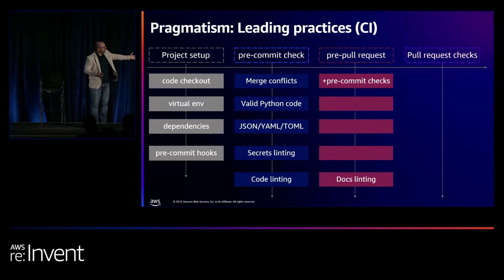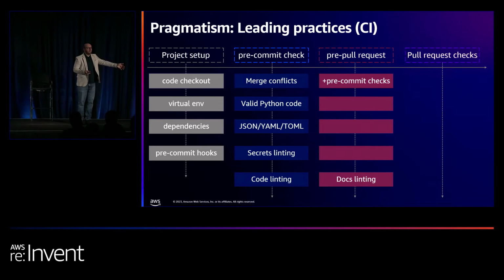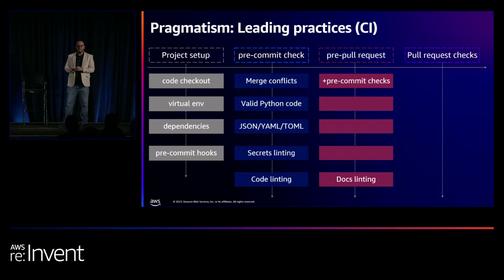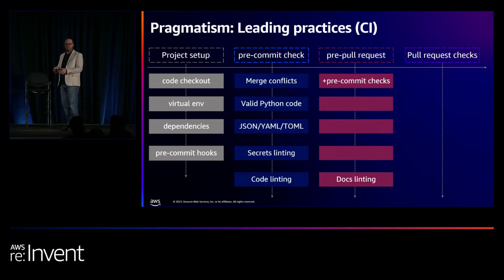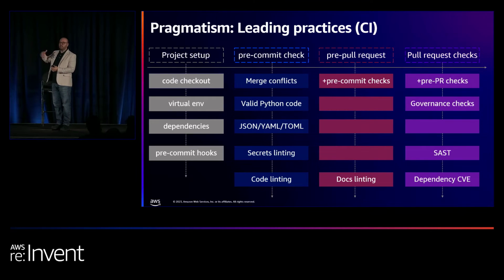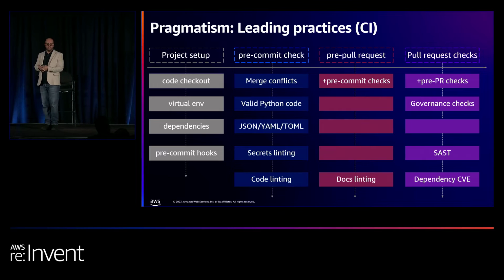And then when it comes to before you make a pull request, there's even more checks in there, and they have documentation linting. Most of us eventually end up pushing some documentation that's broken. The links don't work, or something that doesn't really fit into the message that we're trying to say. And then lastly, we have the pull request checks. We have governance, which we do in this project, in the Power Tools as well. And you have security checks that you might want to run on your dependencies or whatnot.